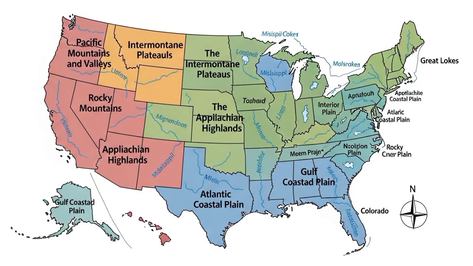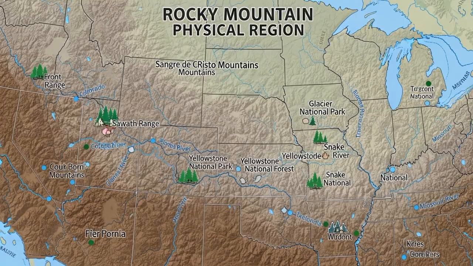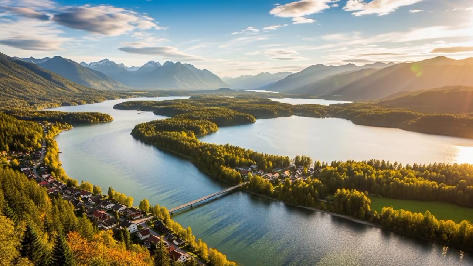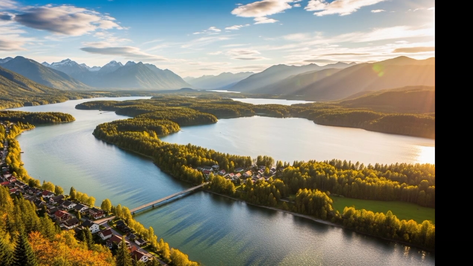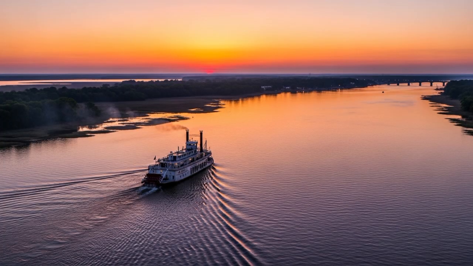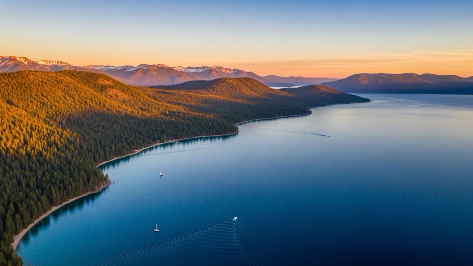4. Major rivers and lakes. Rivers: Mississippi River, one of the longest rivers in the world. Missouri River. Rio Grande, forms part of the U.S.-Mexico border. Lakes: The Great Lakes. Lake Superior, Lake Michigan, Lake Huron, Lake Erie, Lake Ontario. They form the largest freshwater lake system in the world.